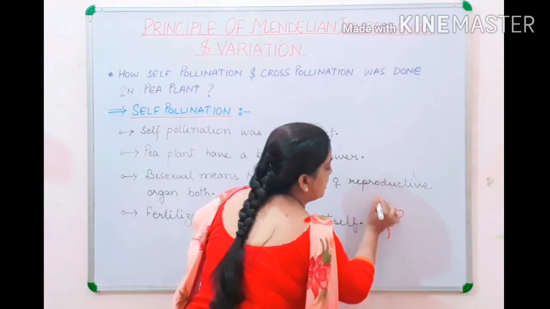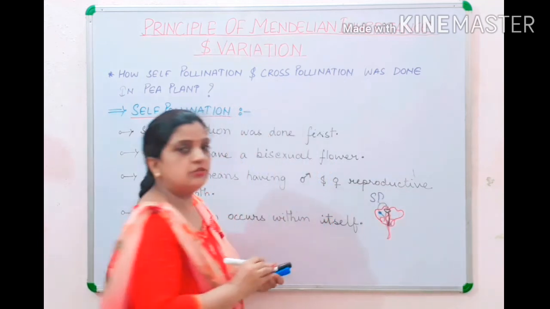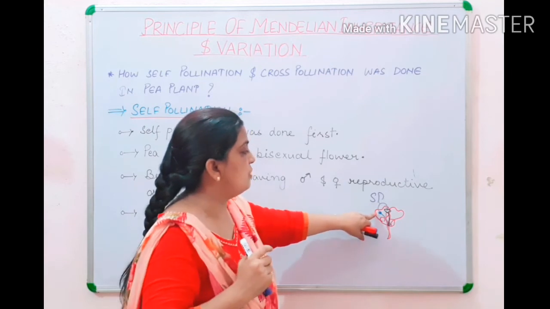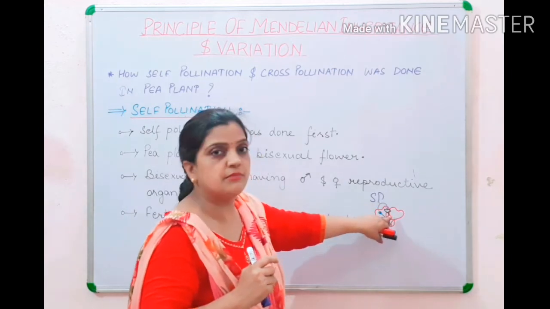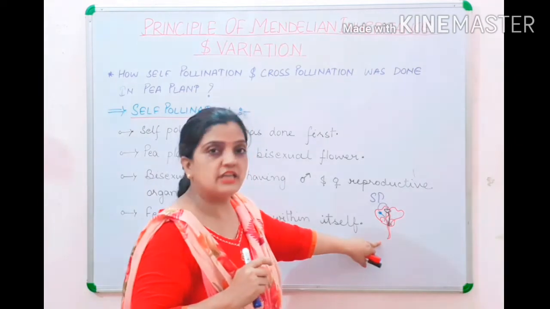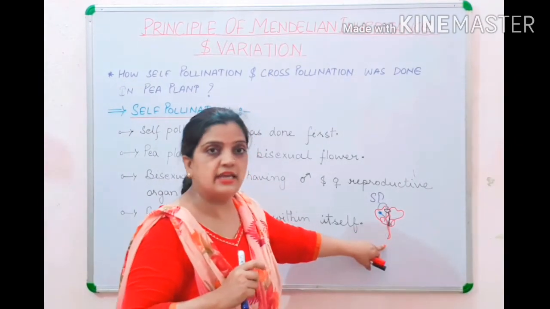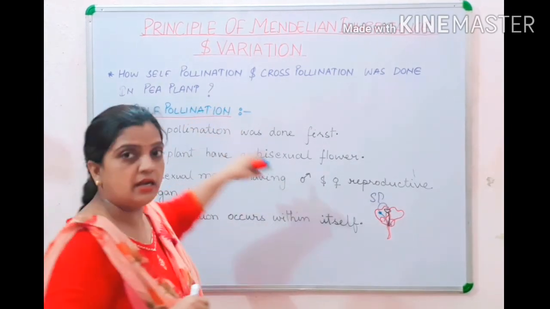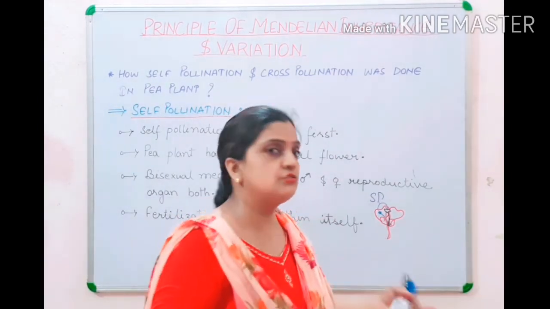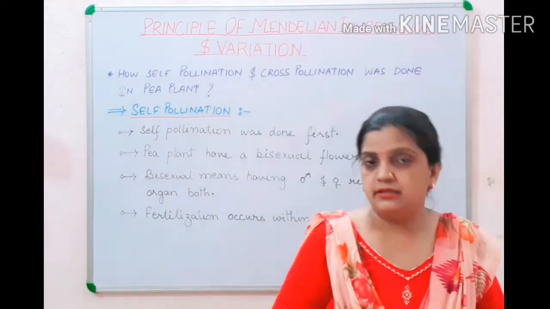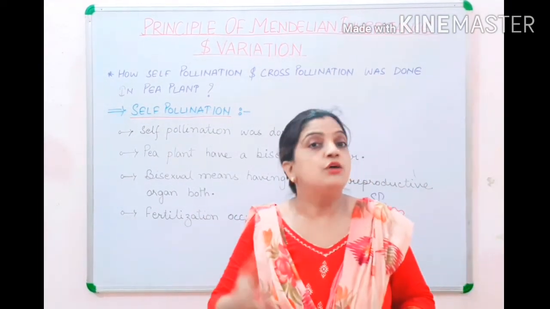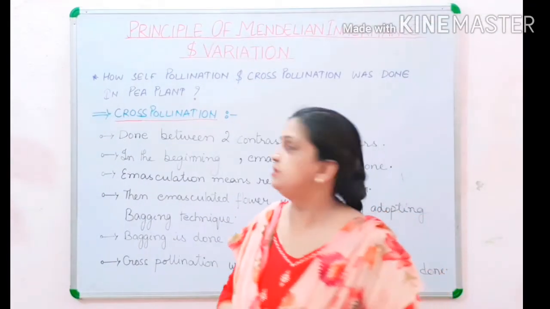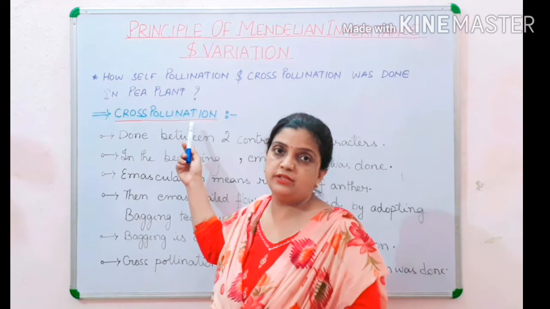This is called self-pollination. So the flower is the same, and within the same flower the pollen grains from the anther are transferring to the stigma of the same flower. In this case, this was practiced in the pea plant, and as it is a bisexual plant, self-pollination can easily be done. Now let us see how cross-pollination is done. Let us move ahead with the next part, your cross-pollination.